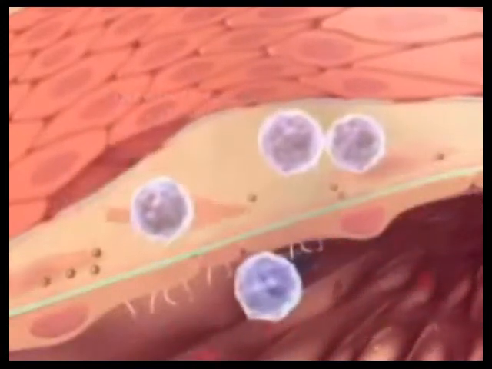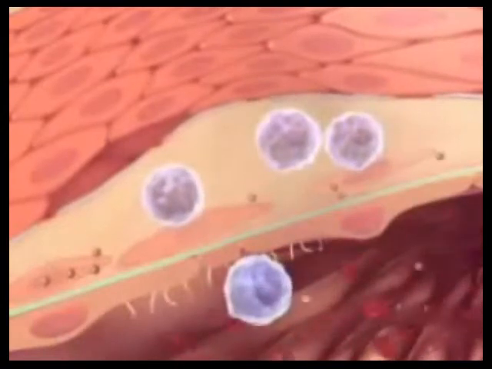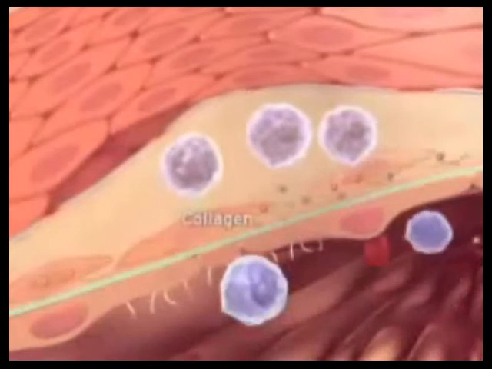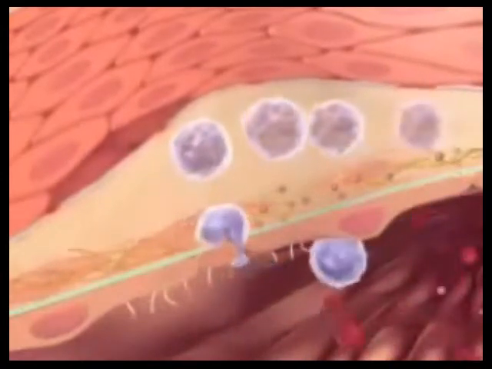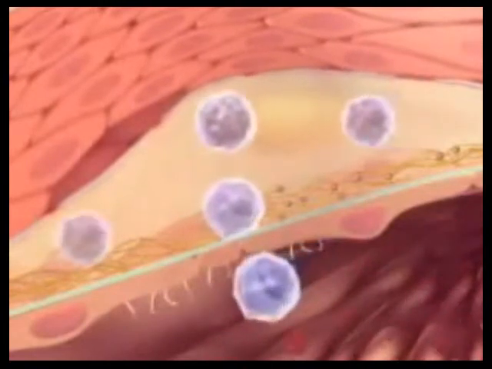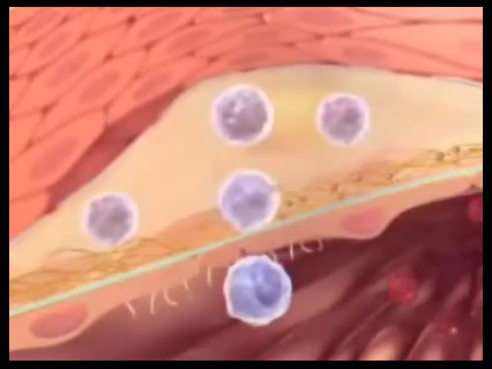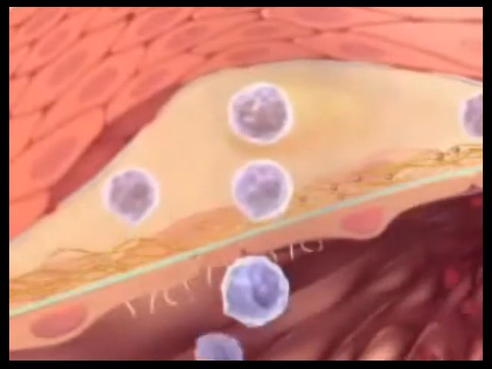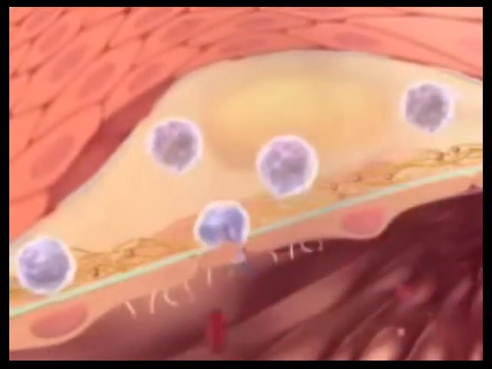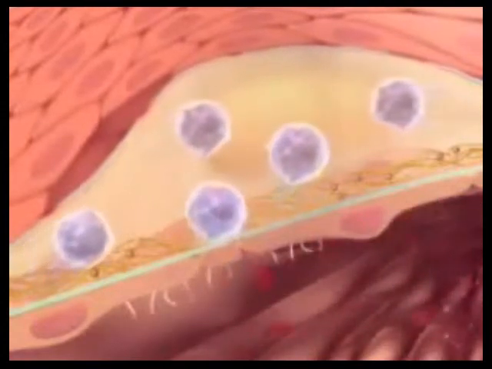Growth factors and cytokines stimulate smooth muscle cell migration from the media into the intima, where they can proliferate and lay down extracellular matrix molecules such as collagen. Thus, inflammation regulates the initiation and the progression of atherosclerotic plaques. Inflammatory mediators augment the thrombogenicity of the plaque and blood and thereby promote thrombotic complications of atherosclerosis.